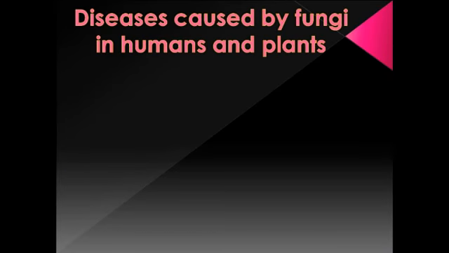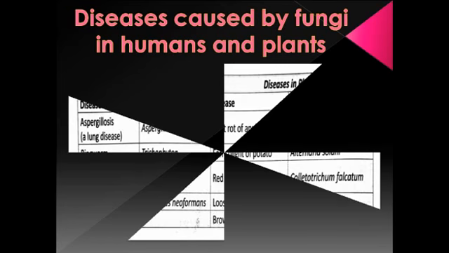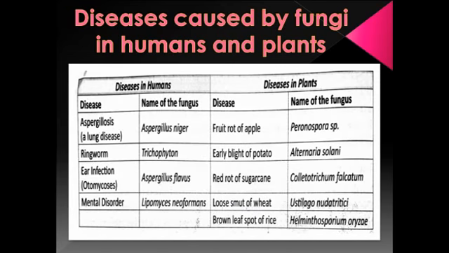Diseases caused by fungi in humans and plants. Now this is the table which is given in your textbook. First, in humans, some diseases which are caused are aspergillosis, a lung disease. Then comes ringworm, ear infection, that is also fungal. Sometimes when you have an infection in the ear, you go to the doctor and they say it is a fungal infection. You go for skin, they say it is a fungal infection. That means caused by fungi. And it also causes mental disorder. Here the names of the fungus are also given.